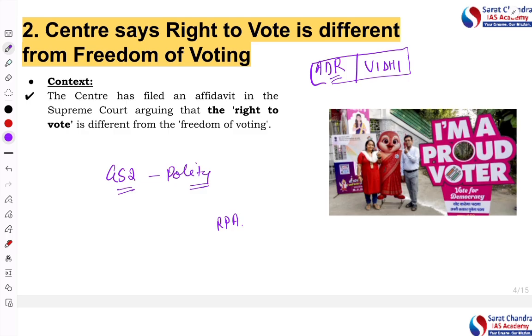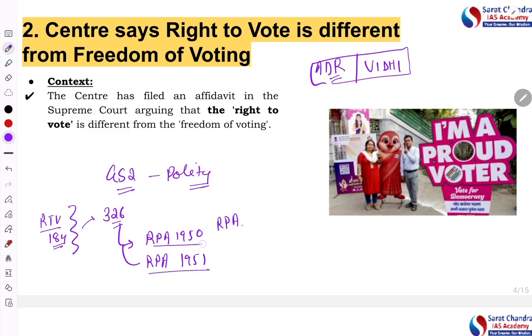But before that, as we do, let's understand the background of the concept. We all have the right to vote. If you have crossed 18 years of age and you are a citizen of India, you get the right to vote, right? This provision has been made in our constitution, especially Article 326, which provides for this right. To implement this constitutional provision, there are two laws: the Representation of People's Act 1950 and the Representation of People's Act 1951.